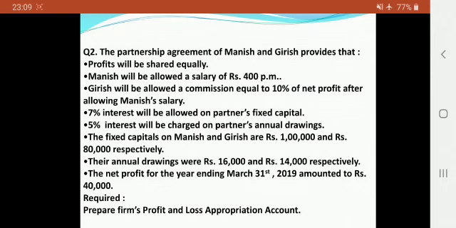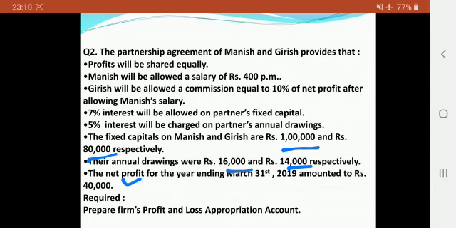Now, the fixed capitals of Manish and Girish are given as 1 lakh and rupees 80,000 respectively. Their annual drawings are 16,000 and 14,000. Let's calculate here itself. 7% interest on partners' fixed capital: 7% of 1 lakh is 7,000, and 7% of 80,000 is 5,600. Annual drawings: 5% of 16,000, flat rate 5%, is 800. Then 5% of 14,000 is 700. Very clearly we have calculated. Then the net profit for the year ended March 31st, 2019 amounted to rupees 40,000.